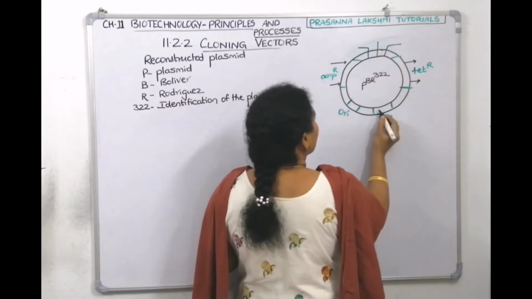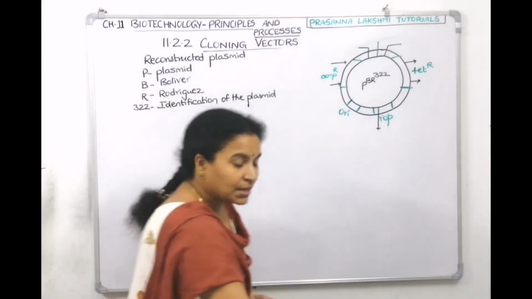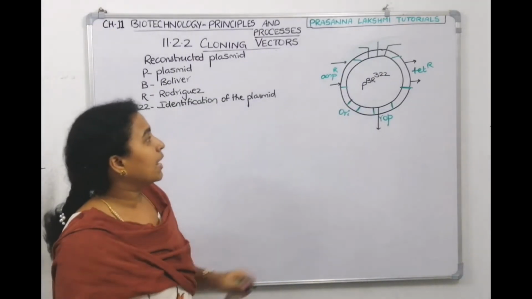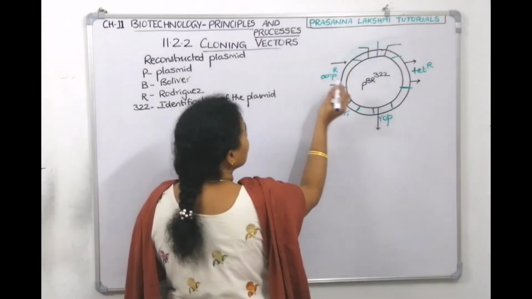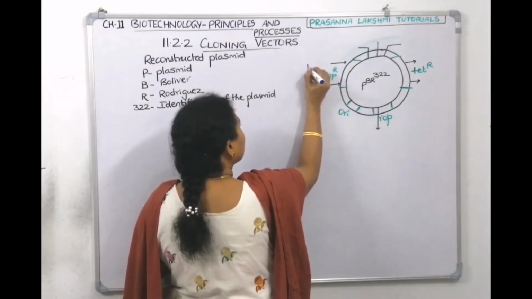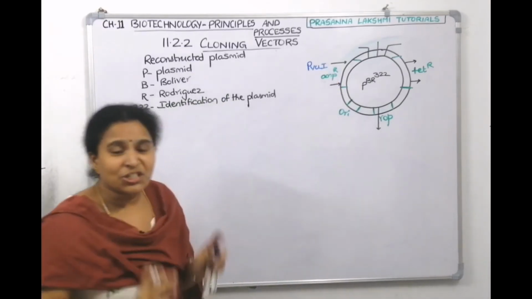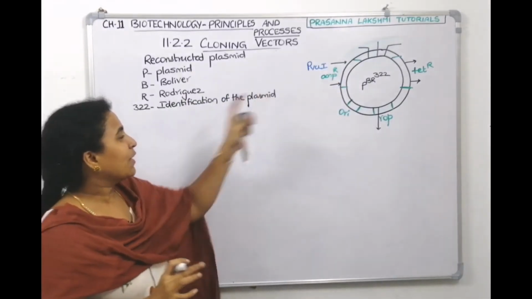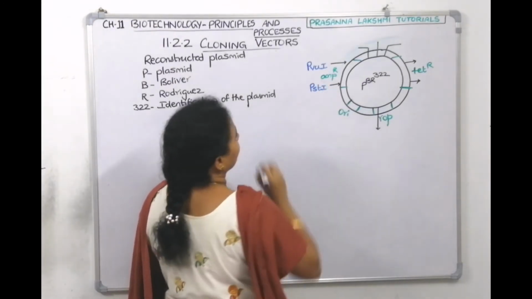The ampicillin resistance gene has two restriction enzyme cutting sites: one is PvuI and PstI.